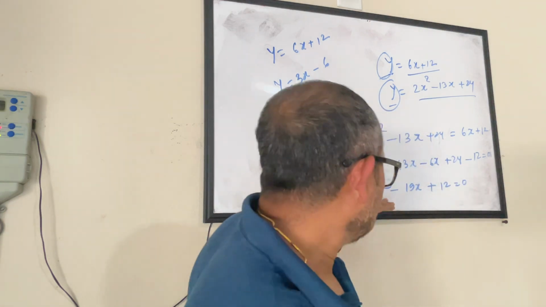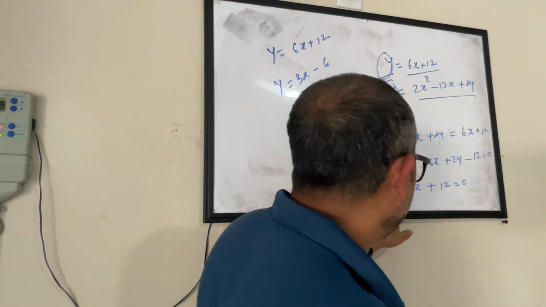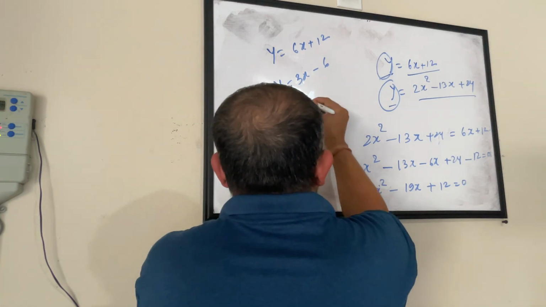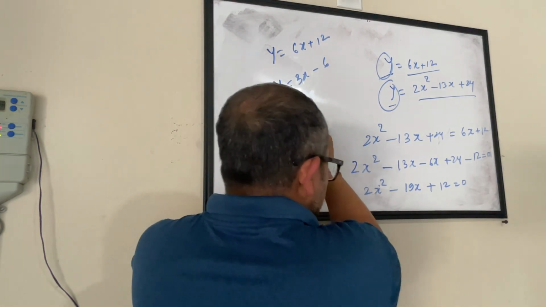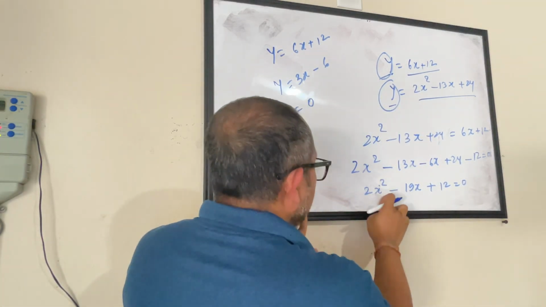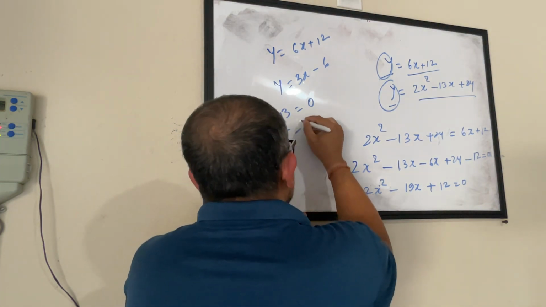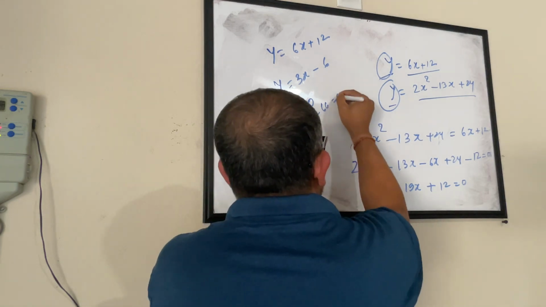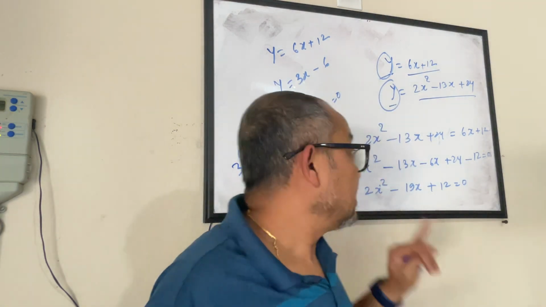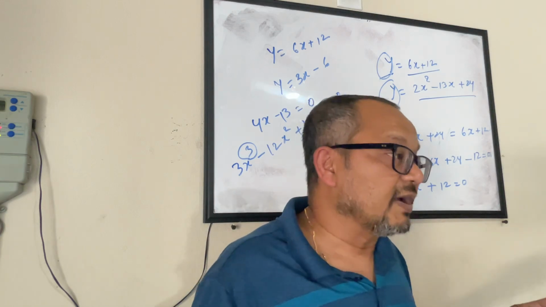But the point is, if you have any equation, let's say 4x minus 13 equals 0, this will give you one value of x. If you have a quadratic equation, it can give you up to two values of x. If you have an equation like 3x cubed minus 12x squared plus 16x minus 66 equals 0, this can give you up to three values of x. This defines the rule: depending on the power you have, you can have that many possible values of x.